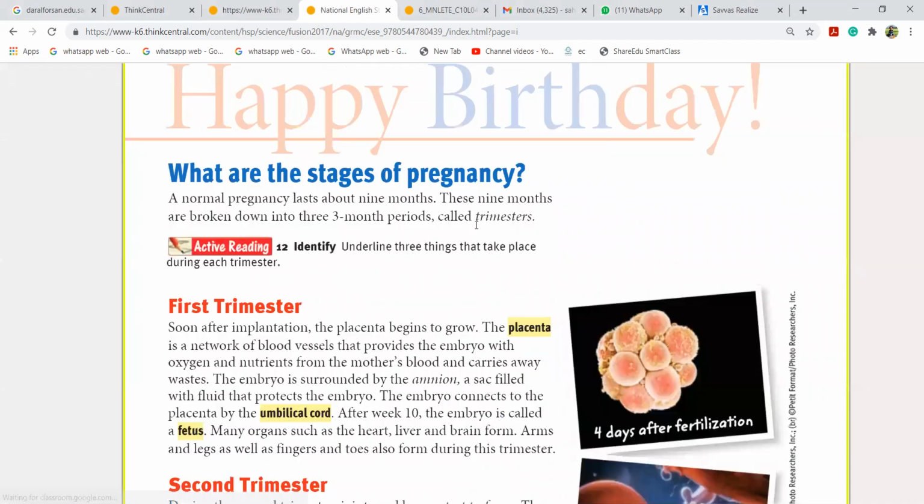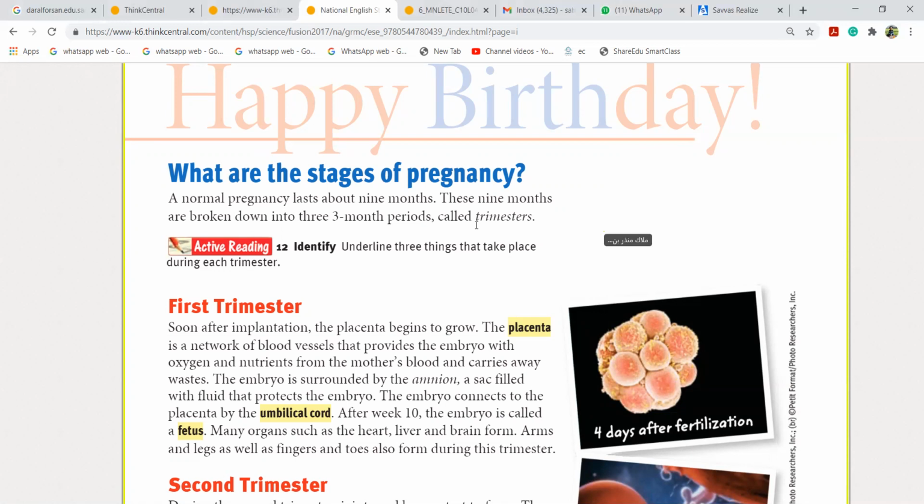A normal pregnancy lasts about how many months? Any idea, girls, about pregnancy? How many months? Nine months. So the nine months are usually explained in three periods.